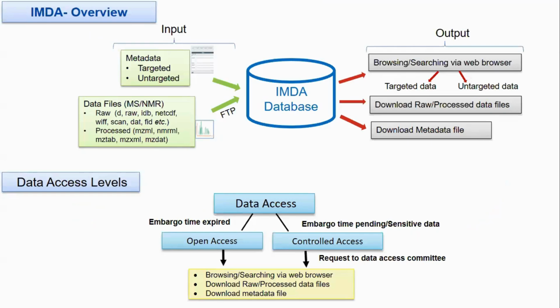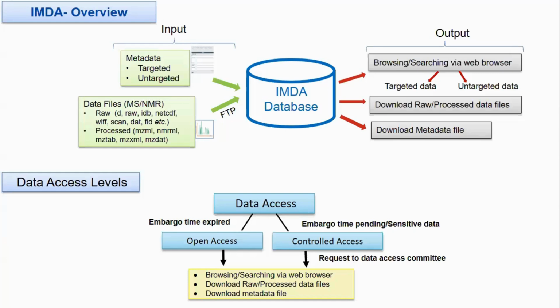This is the IMDA overview. As an input we collect the metadata from the targeted and untargeted experiments and the data files of MS and NMR, and as an output, the IMDA database will generate browsing and searching of targeted and untargeted data. Users can download the raw and processed data files and download the metadata file also. IMDA right now provides two data access levels, that is open access and controlled access.